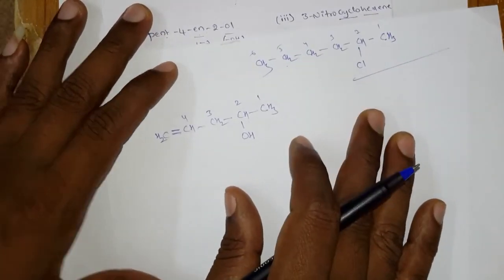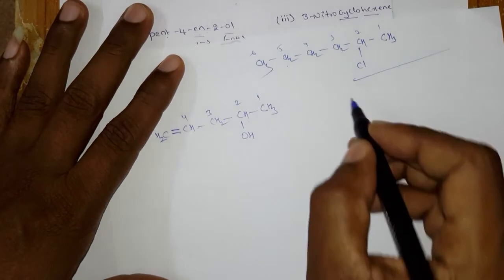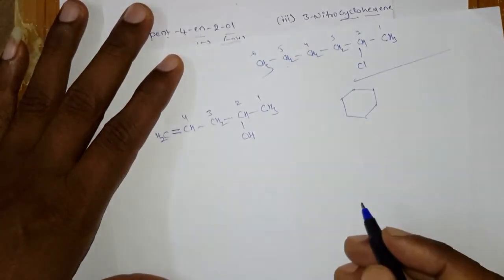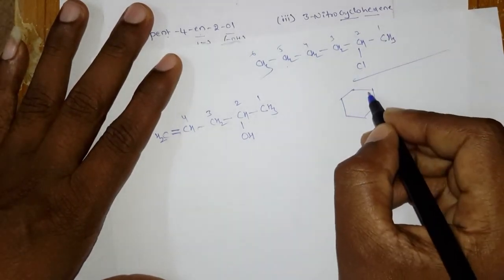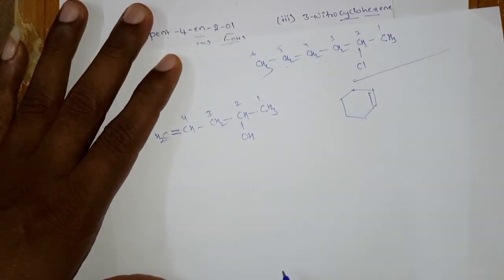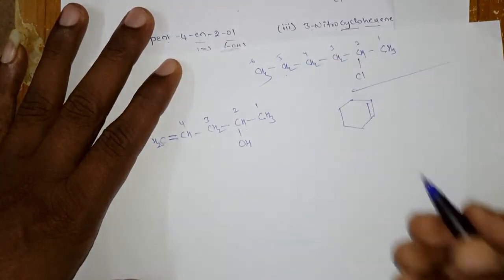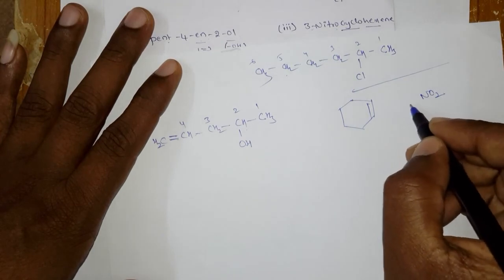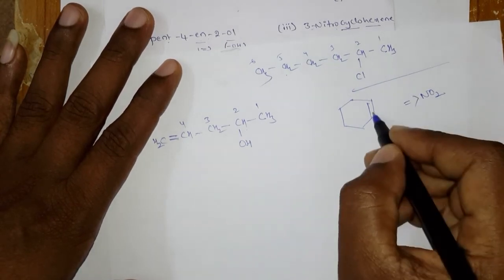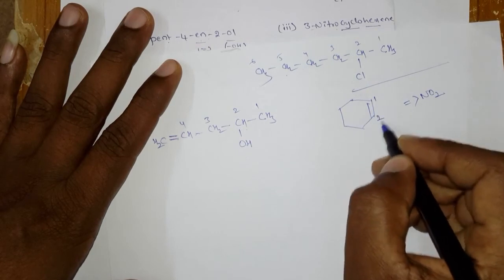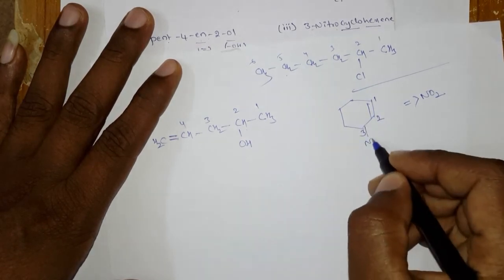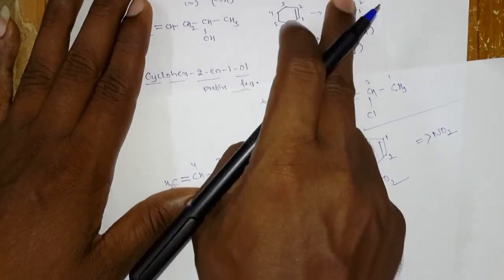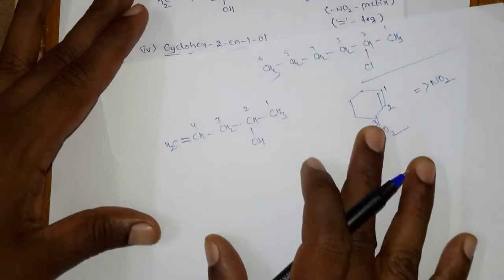3-nitrocyclohexene. Cyclohexane, you know that: like this, 6 carbons. Cyclohexene means you write 1 double bond. And there is a 3-nitro. When NO2 is there, what will get the priority? Double bond will get the high priority. So start the numbering 1 2 3. Here the nitro group is there. This is the structure. Whether you write it upside or downside, it is the same, no problem.